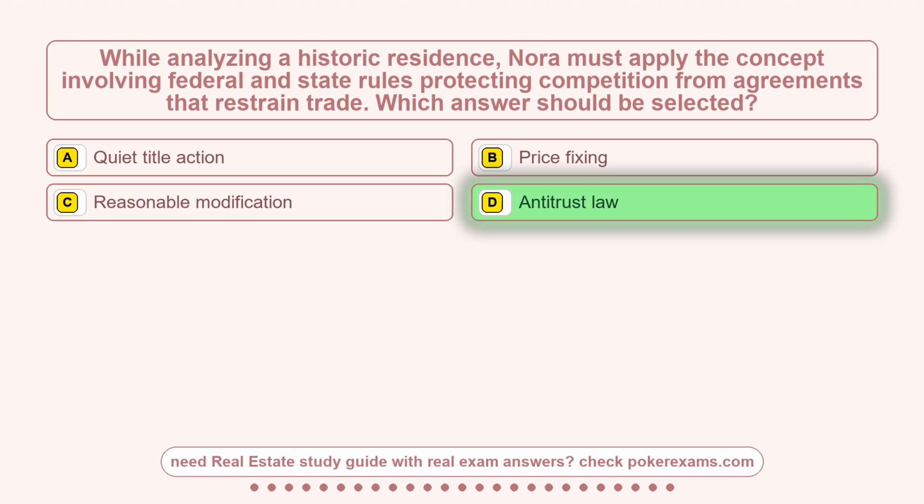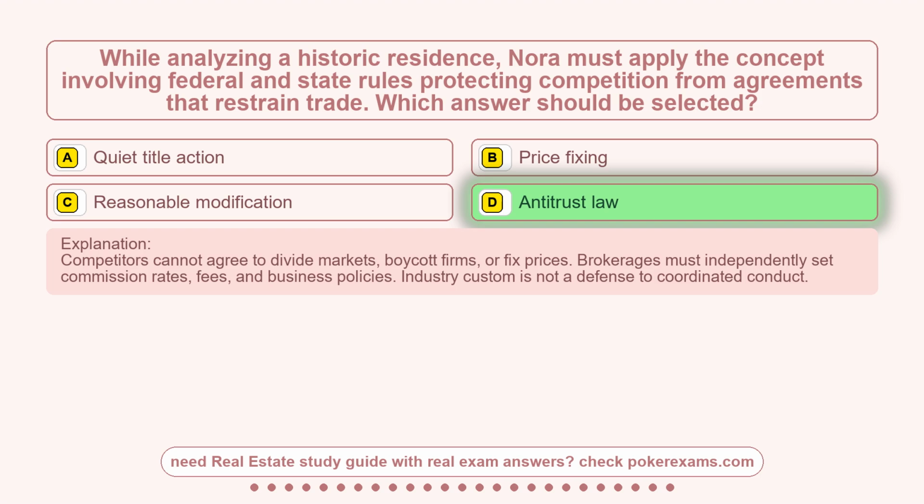Antitrust law. Competitors cannot agree to divide markets, boycott firms, or fix prices. Brokerages must independently set commission rates, fees, and business policies. Industry custom is not a defense to coordinated conduct.